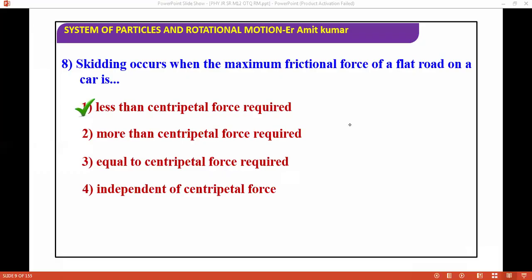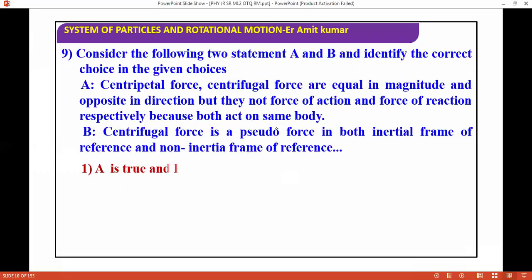Next question: consider the following two statements A and B. Identify the correct choice among the given choices. A: centripetal and centrifugal forces are equal in magnitude and opposite in direction, but they are not the force of action and force of reaction respectively, because both act on the same body. B: centrifugal force is a pseudo force in both inertial frames of reference and non-inertial frames of reference.